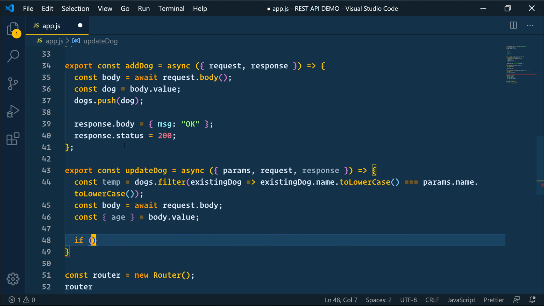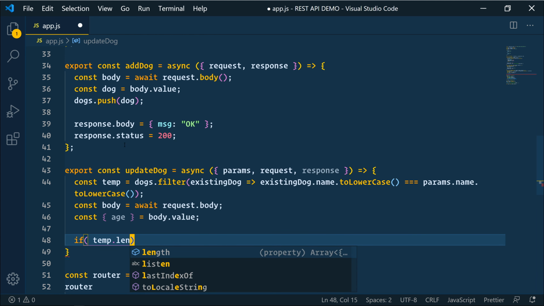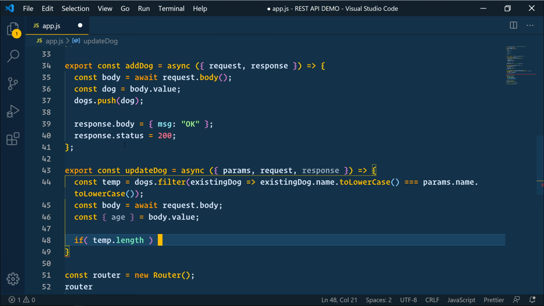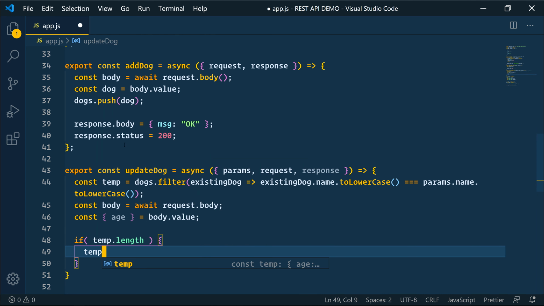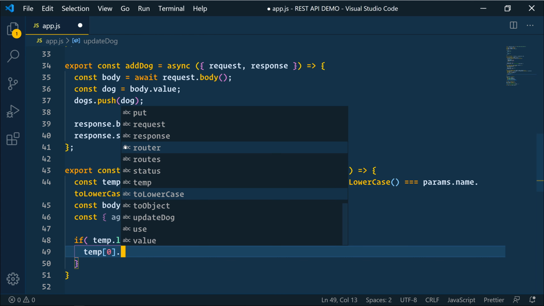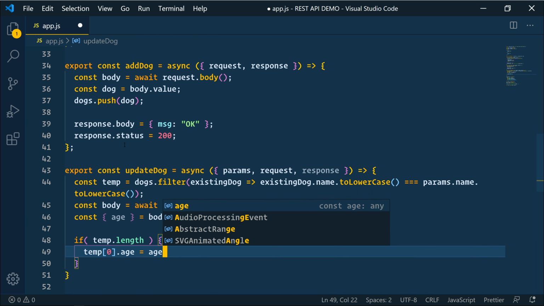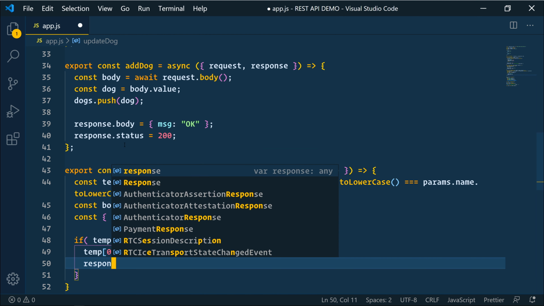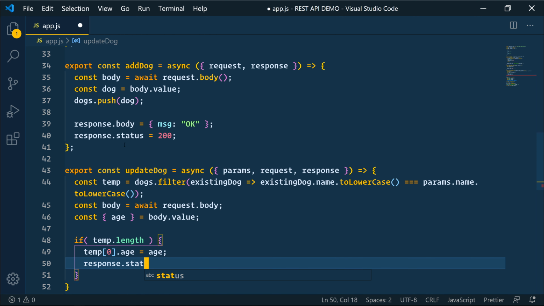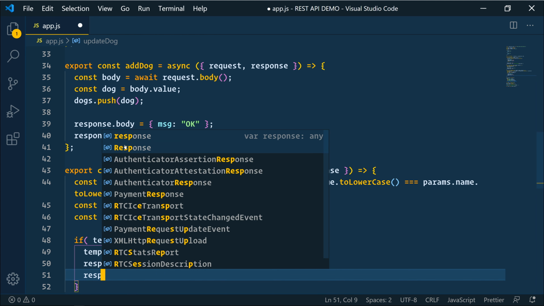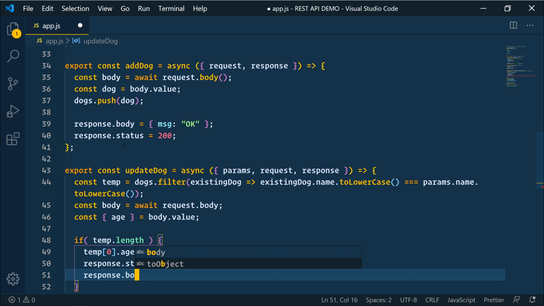All right, so we're going to say if temp.length. So again, if we found a dog, then we're going to say temp[0].age equals age. So we're going to update the age there, and we'll say response.status equals 200, and response.body is going to equal an object, message is going to equal OK.